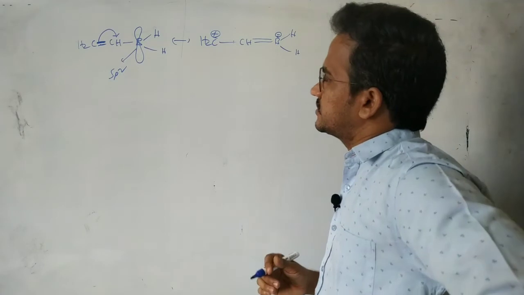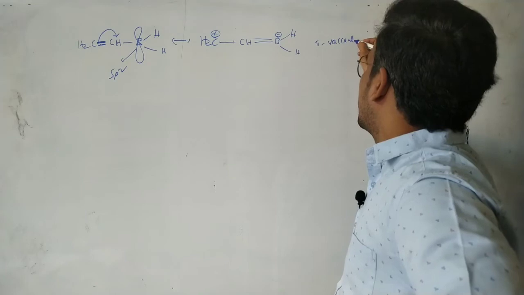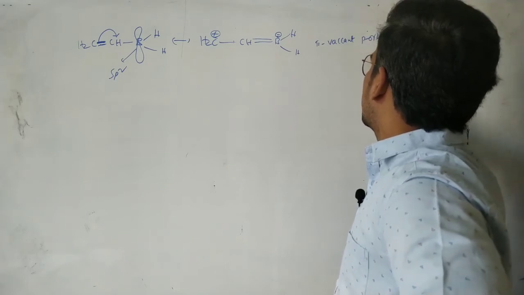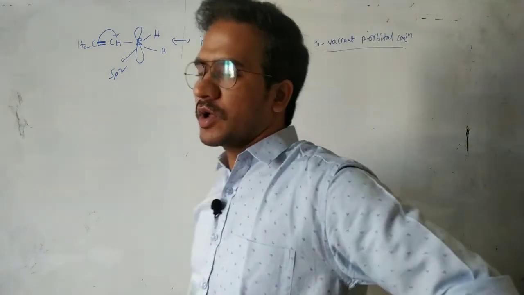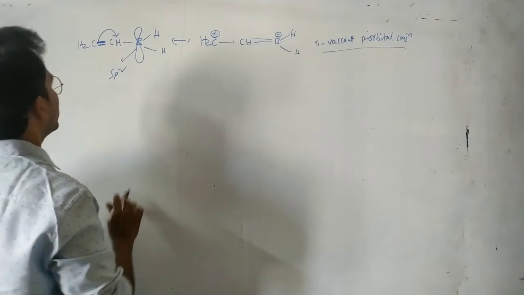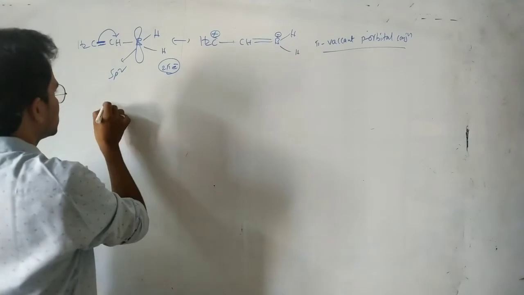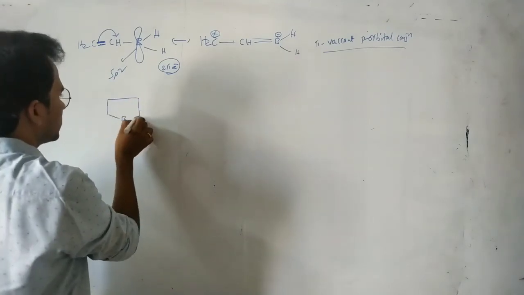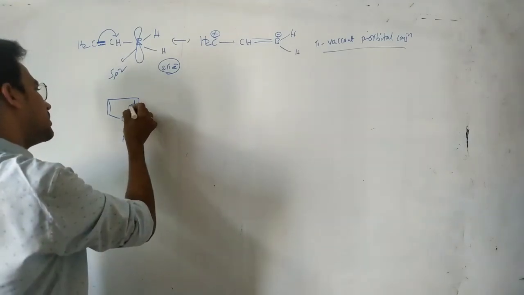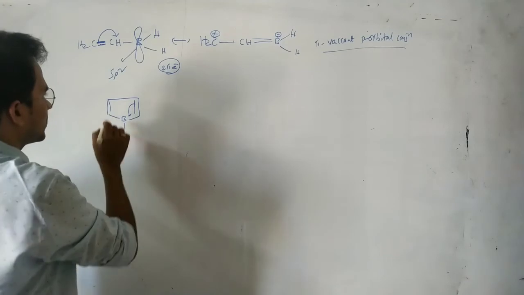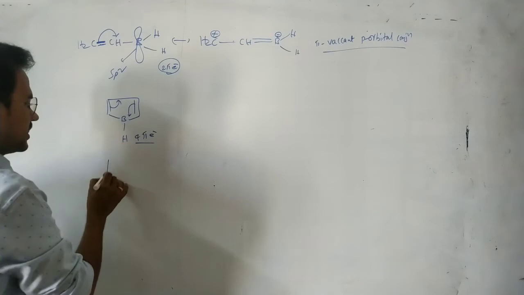Okay, so this is the structure. So we can say this one is a pi vacant p orbital conjugation. So how many electrons are delocalized here? Only 2 pi electrons are delocalized. You see here in this case, this boron, this pi bond, here H. Again this pi electron is delocalized into the vacant p orbital of the boron. Here also electrons are delocalized. So totally here 4 pi electrons are delocalized.